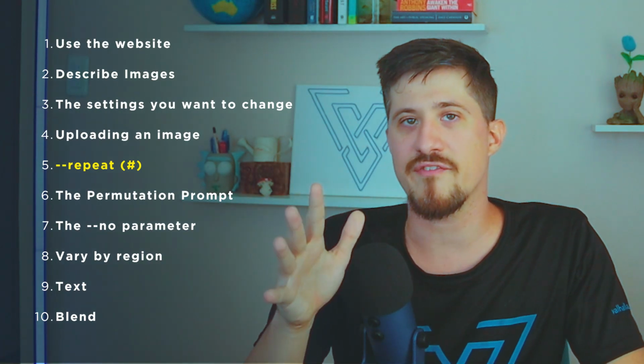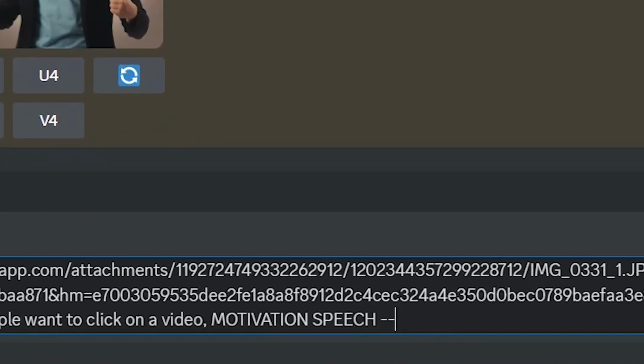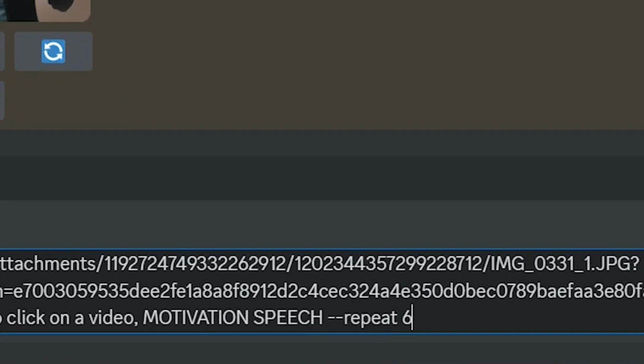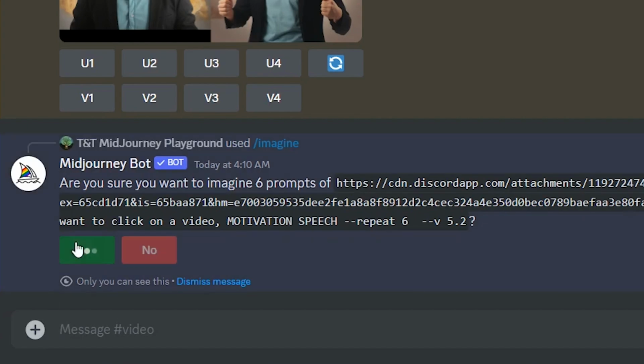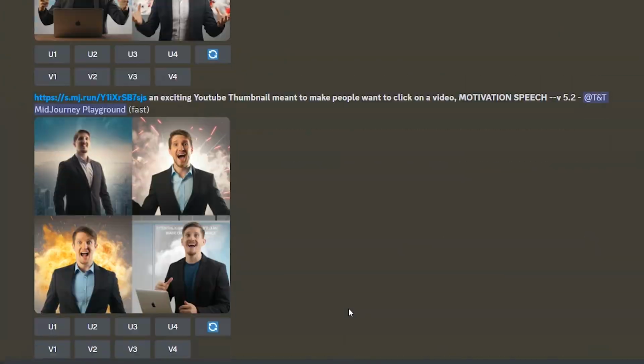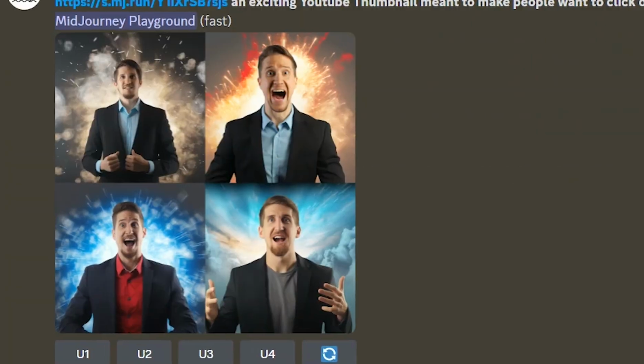Let's talk about the 5th feature, the repeat function. What you're gonna do is you're gonna make the same prompt, but now add --repeat, and then add the number of times you want to repeat. Now this one's looking a little bit better.